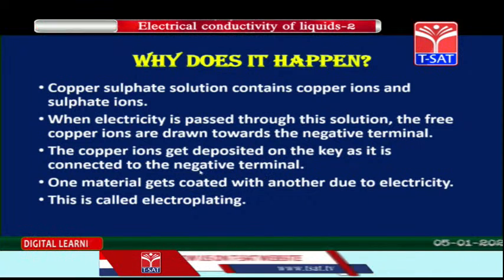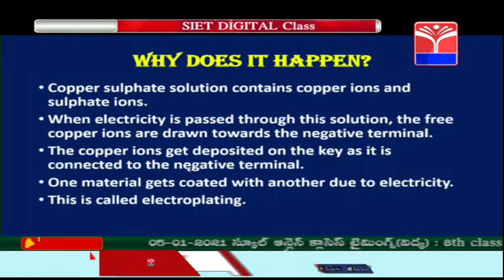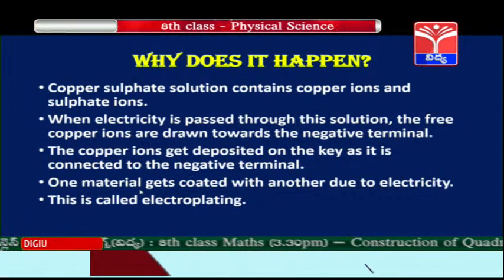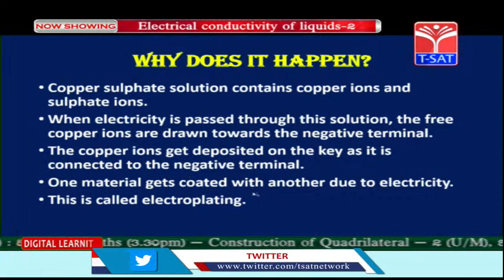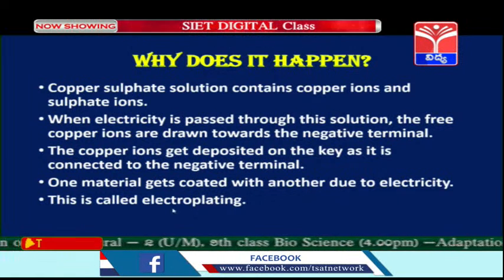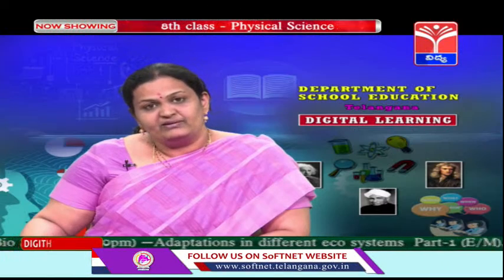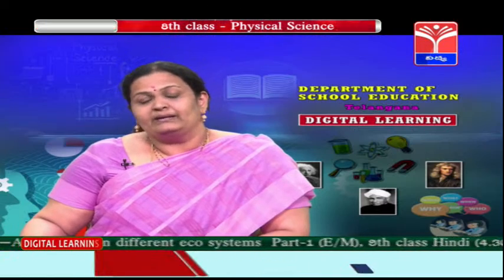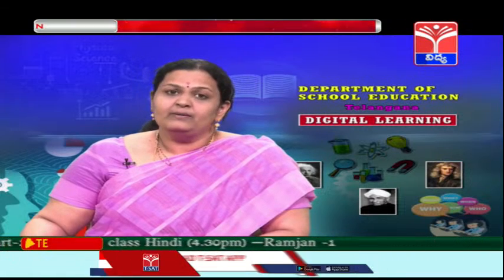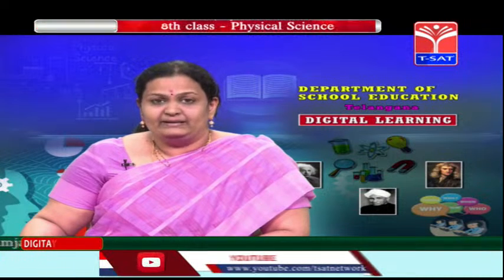Now, the copper ions being positively charged, they are getting attracted towards the negative terminal, that is the key. One material gets coated with another due to electricity. This is called electroplating. So, because of the presence of electric current in the liquid, one metal is getting coated or plated onto another metal. This phenomenon is called electroplating.